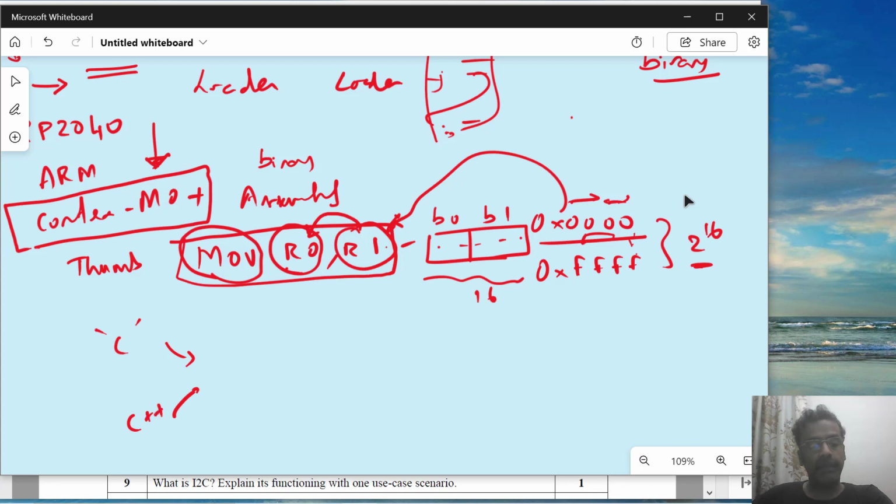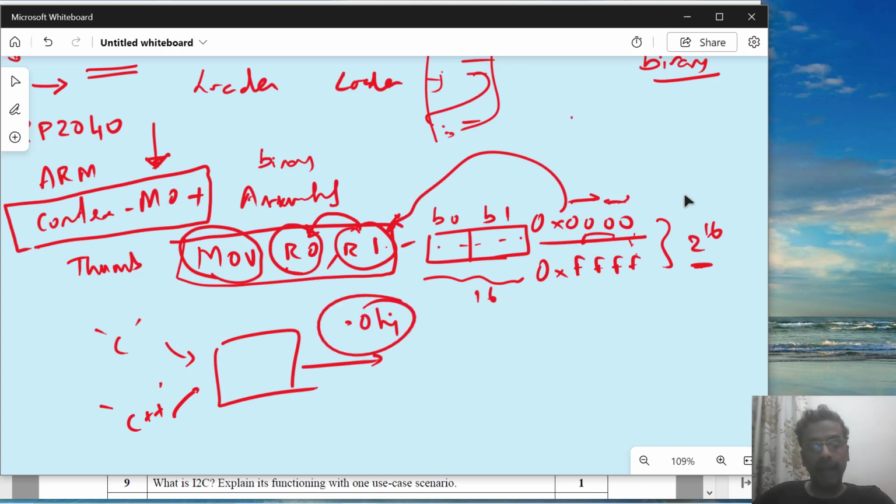Then the compiler is going to generate an obj file, which is a binary file having the content of all the assembly instructions generated by the compiler, related to the instructions that you have used in C programming. Okay, so that is the answer for a compiler.